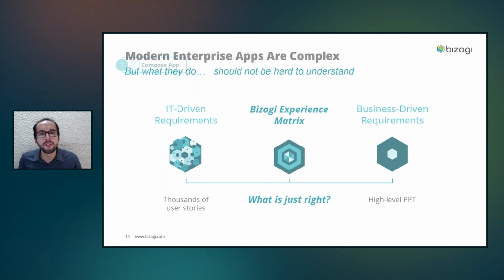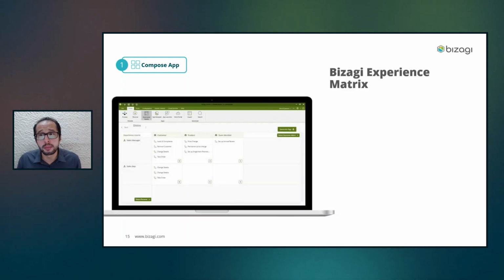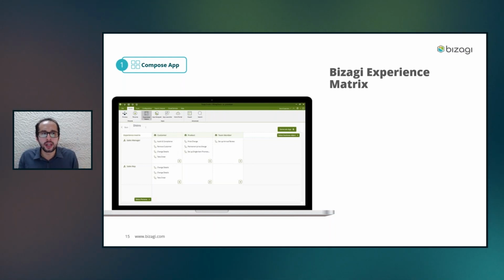This is a whole new feature that is available in the application. It is the feature that will allow us to complete this first step in the as easy as 1, 2, 3, that is, compose the application. Visagi Experience Matrix is available in the Visagi Studio application, which means it's going to be used when we're building, designing, or creating our applications. We will see in detail later in the demo that there is a whole new section in Visagi Studio that supports the creation of these new components, and one of them specifically is the Experience Matrix.